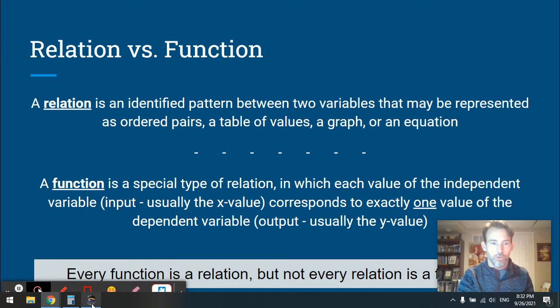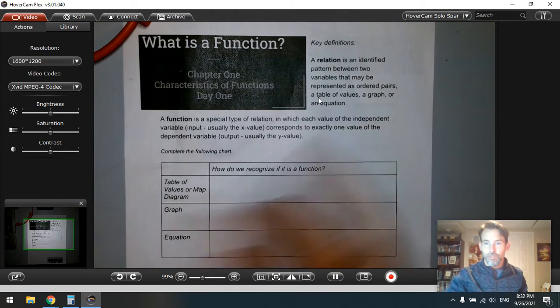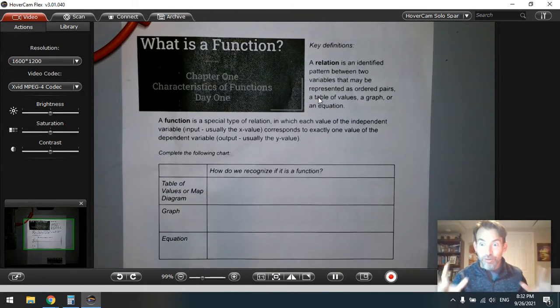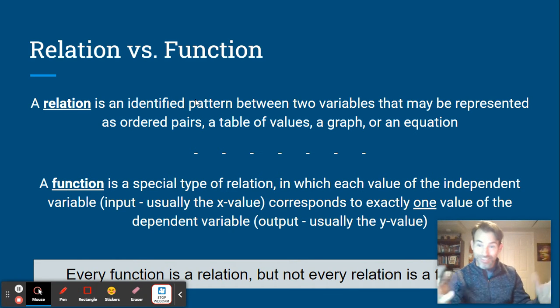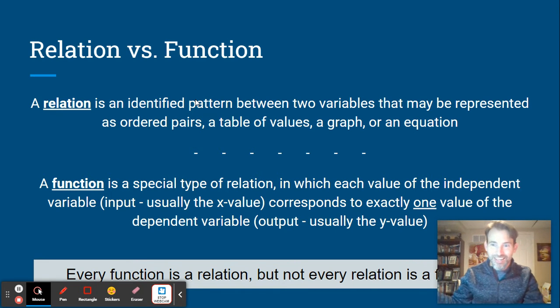Now, when you go to your handout, you're going to notice that you have these definitions on here. So they're important. So let's take a look at these definitions. So we want to know, what is a relation? What is a function? Relations are just relationships between x and y. All right, they're relationships between two numbers. The temperature outside and the amount of ice cream that is sold would be a relationship. When it's very, very cold outside, we don't sell much ice cream. When it's very warm, you'll sell more ice cream. So there's a relationship between temperature, which we'd probably put on our x-axis, and amount of ice cream sold, which we'd put on our y-axis.